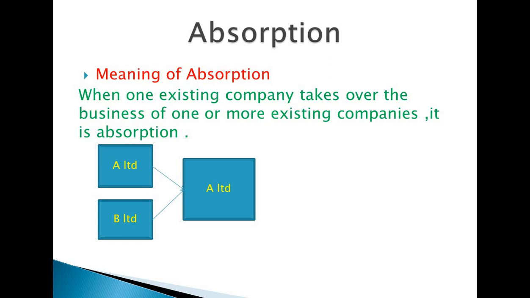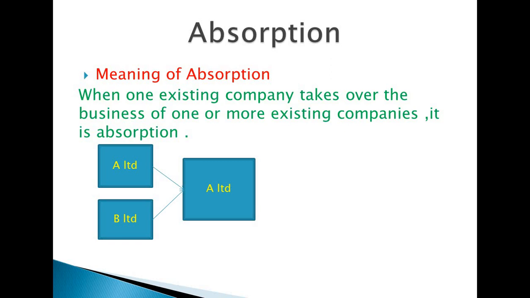The next one, absorption. Absorption means that if one existing company takes over the business of one or more existing companies, it is called absorption. Normally in practice, small companies are absorbed by big companies, because those small companies do not have adequate resources.